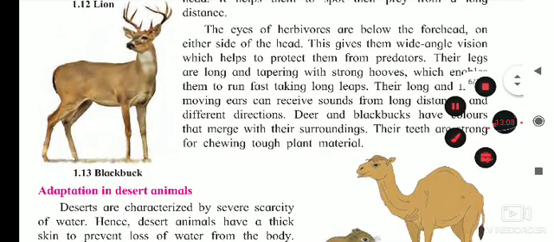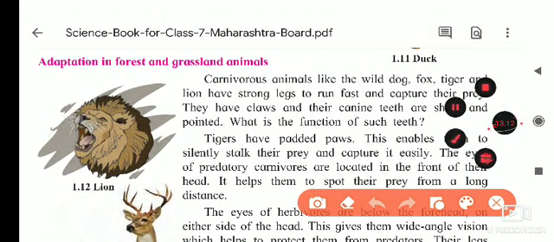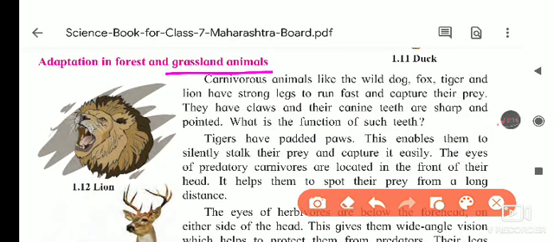After this we will see the adaptations in the animals that live on the grassland. Grassland means, as I told you, grasses are sometimes short, and sometimes very huge. Even an elephant can hide behind that grass. So this much tall grass is also present. First of all, we will see the carnivorous animals.